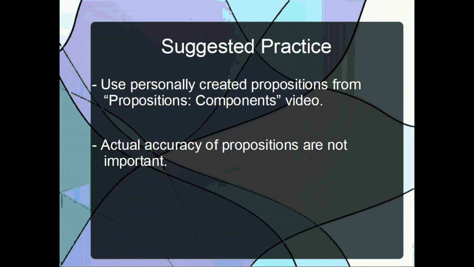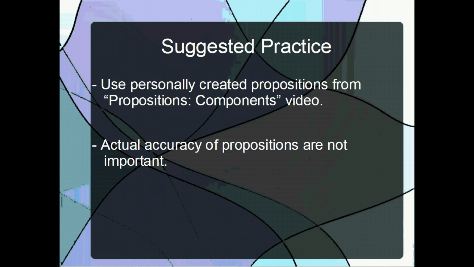Okay, now here's an idea for you for some extended practice using the propositions that you made from the propositions components video. You can make yourself examples of over-generalizations, how the subalternate relationship of propositions does not work. And you could also make examples of how the subalternate relationship of propositions does work. What I would suggest is you rewrite your propositions, because if you use the suggested practice from the videos on contrary and contradictory propositions, it's probably going to get really messy.